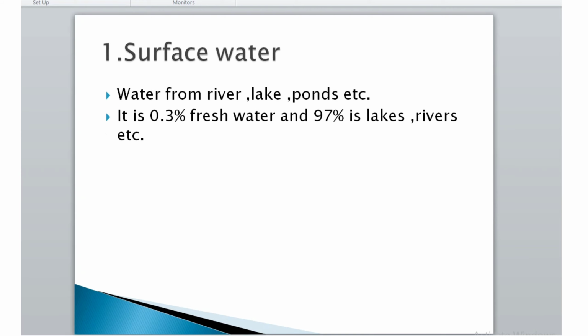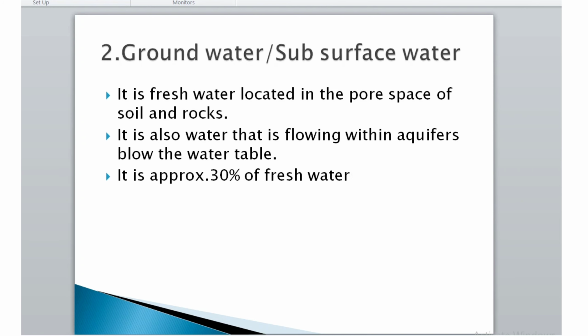Now the first one, that is surface water. Surface water is the water from rivers, lakes, ponds, etc. It is 0.3% of fresh water, and 97% in lakes, rivers, etc. Then groundwater, also known as subsurface water. It is fresh water located in the pore space of soil and rocks. It is also water that is flowing within aquifers below the water table. It is approximately 30% of fresh water.